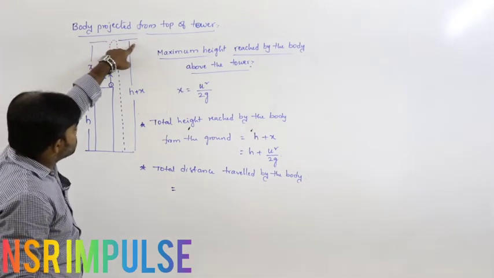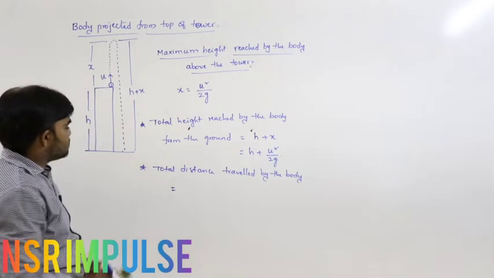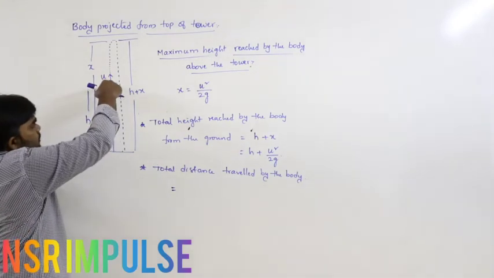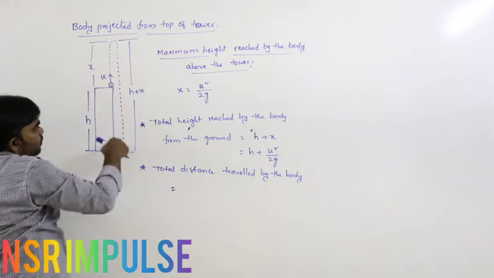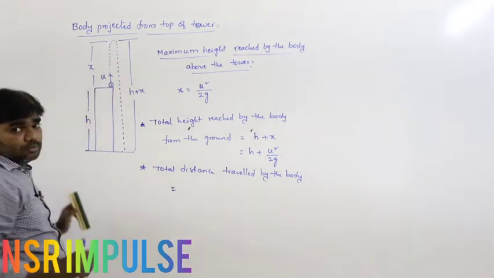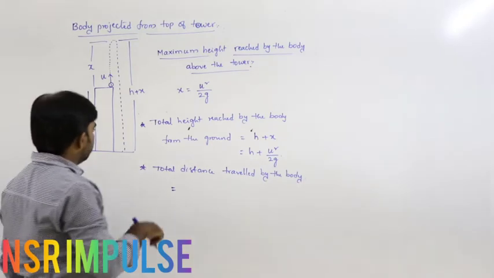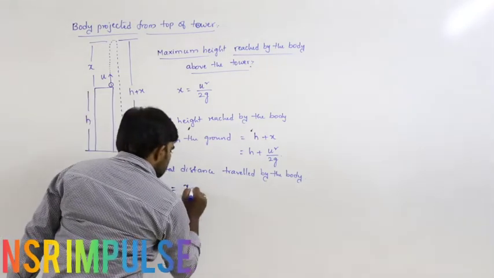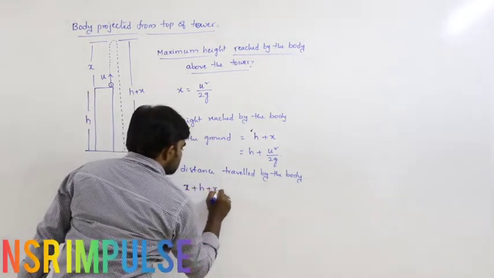Tower. From this position, total height is h plus x. Total distance means the total path followed by the body from starting point to ending point. So that is x plus h plus x.